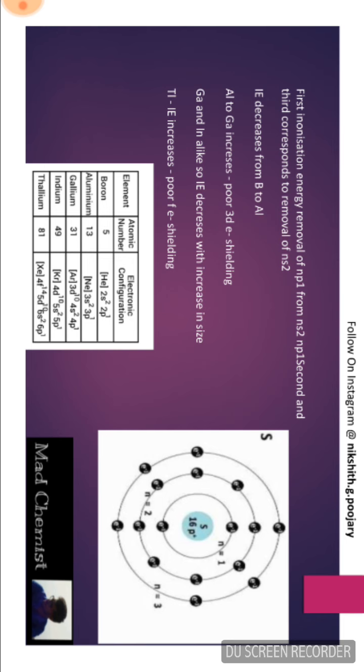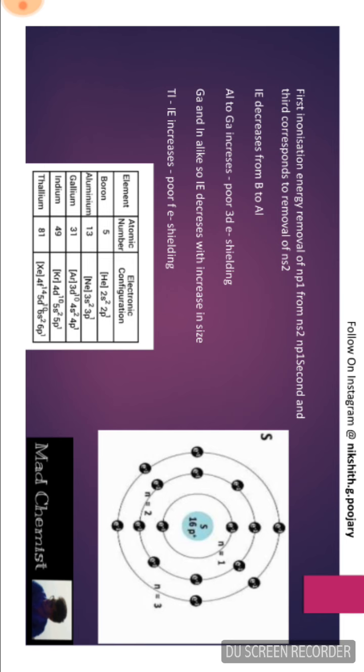But on going from aluminum to gallium, the value of ionization energy increases. That is because of the poor shielding of the 3d electrons. The outer electronic configurations of gallium and indium are alike. So, ionization energy decreases with increase in size.